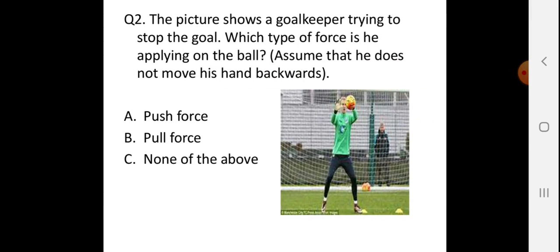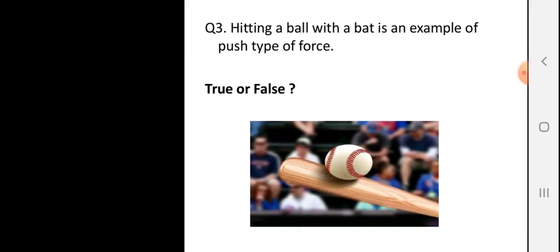The picture shows the goalkeeper trying to stop the goal. Which type of force is he applying to the ball? Assume that he does not move backward. Is it a push, a pull, or none of these? It is trying to catch it, so it's not only push, it's not only pull, it's both together. So none of the above. So the ball will stop.